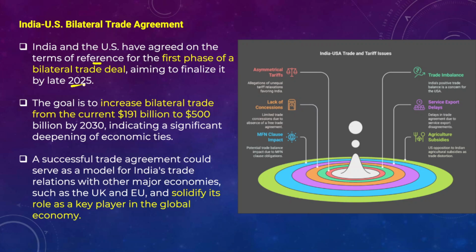If we have such a trade agreement, since India already has a surplus trade balance with respect to the US, this would likely benefit both India and the US in the long term, and it will also help further strengthen the relations between the two.